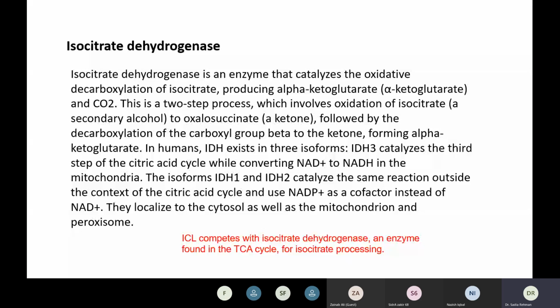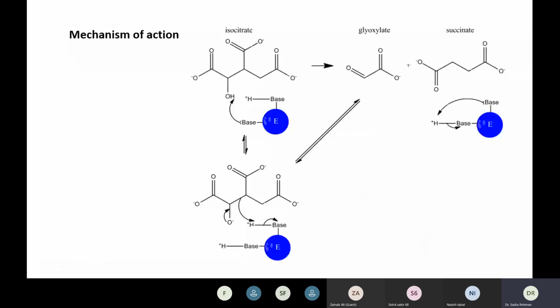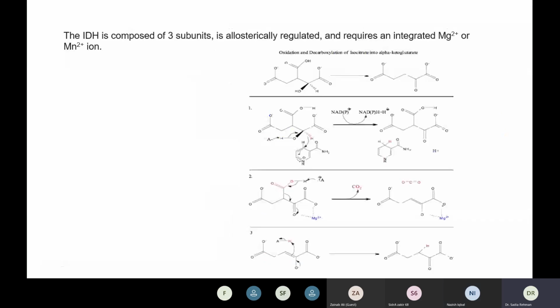The IDH is composed of three subunits, is allosterically regulated, and requires an integrated magnesium or manganese ion. This is the same isocitrate ion, and it is converted to alpha ketoglutarate. If you remember, in the previous one, with isocitrate lyase, this was converted to glycolate; cleavage was happening, converting into succinate and glycolate. Here, decarboxylation has happened, and this is converted to alpha ketoglutarate.